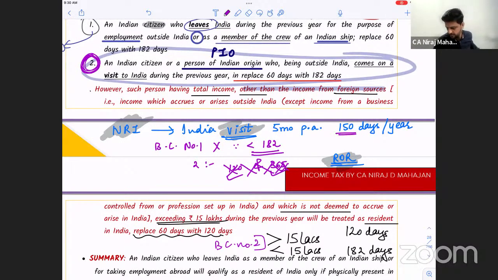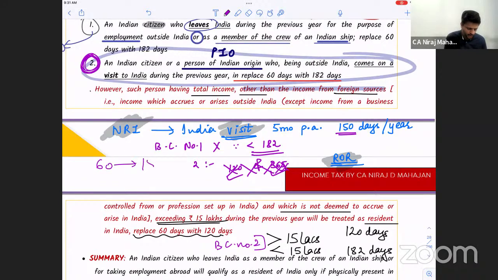Tejal, Indrajit, Nitin, Kushbu, tell me once. Understood till here? I'm again just revising the first point. What did I say? Basic condition number 2, we should replace 60 with 182, when an Indian citizen is coming to India. Clear till here? Or a person of Indian origin coming to India for a visit.